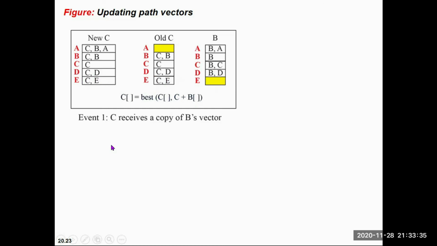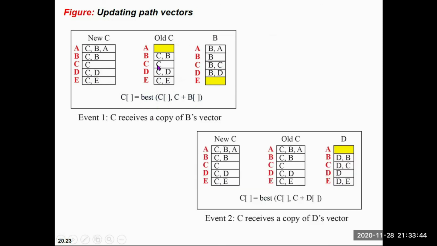So in this way you can update your table by sharing information. In this case, B is sharing information with C. You can do the same thing when D is sharing information with C, and you will get new values of the routing table, or routing paths, at hop C.